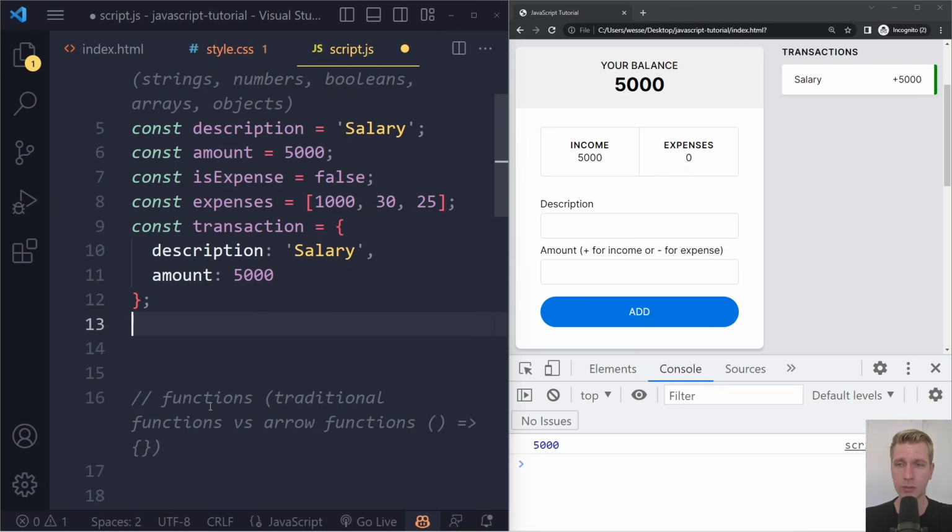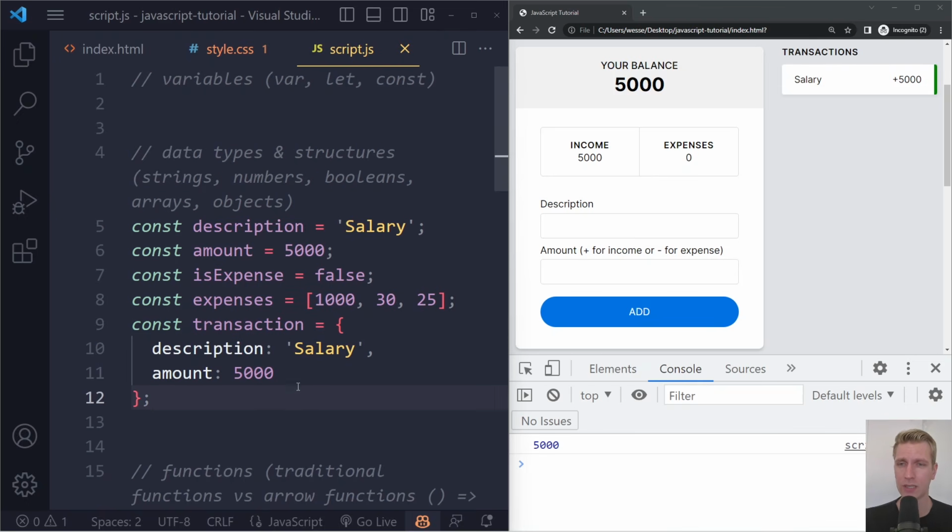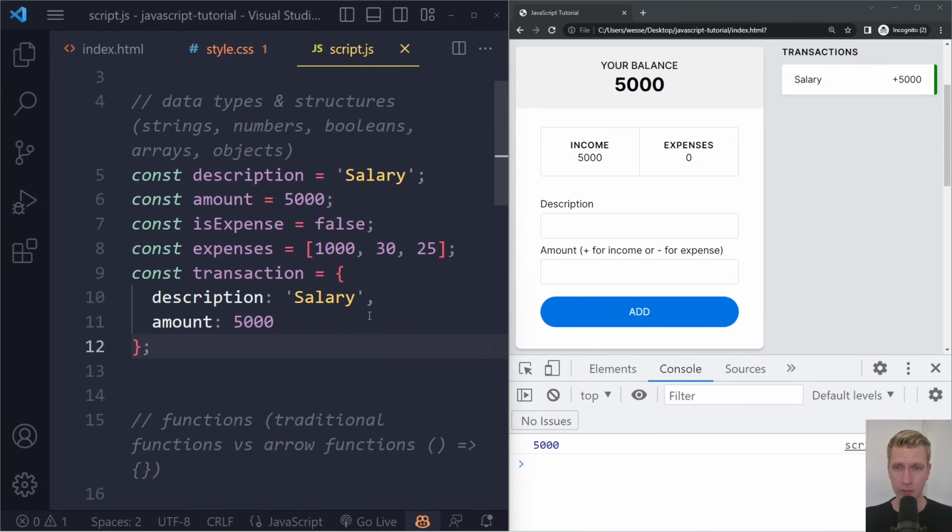So you'll see objects a lot. They may be a bit tricky, they may look a bit scary, but it's just a way of associating some properties together, some information together, to represent some kind of entity. And it comes with certain benefits. So we'll practice with this a lot. All right, let's move on to functions.